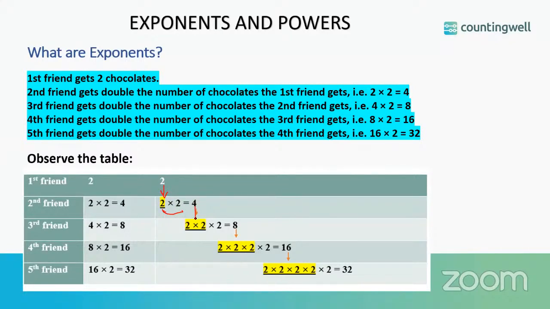Then this 4 is nothing but 2 into 2. It's multiplied by 2. The next one will get double the number of chocolates here. So we have 8. 8 into 2 is 16. But 8 is nothing but 2 into 2 into 2. So 32 is nothing but 2 how many times? We have 2 5 times, correct?